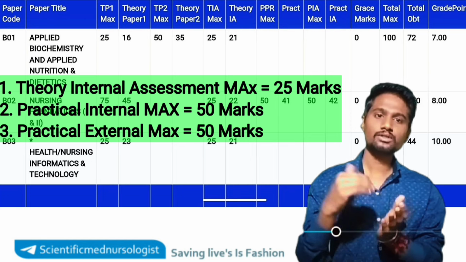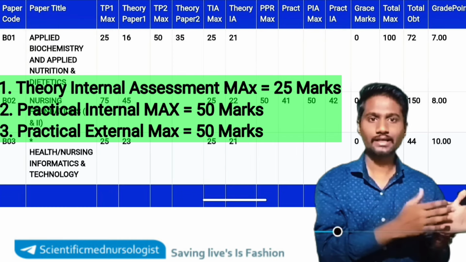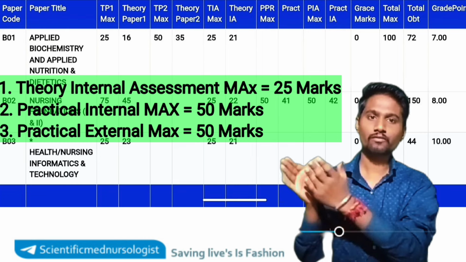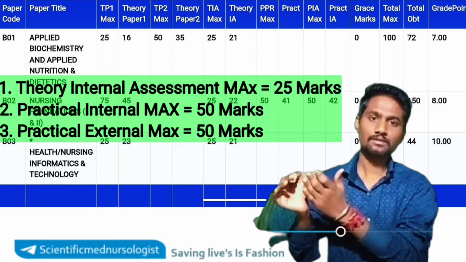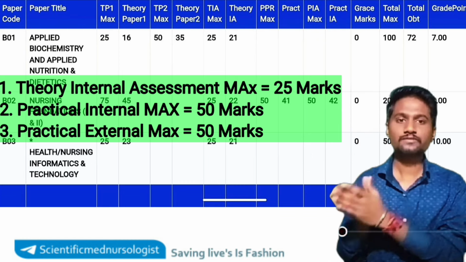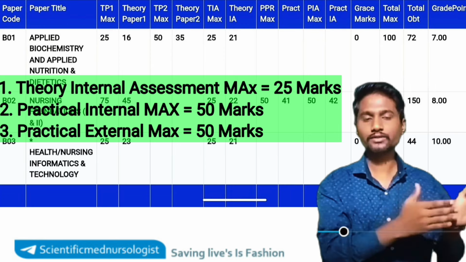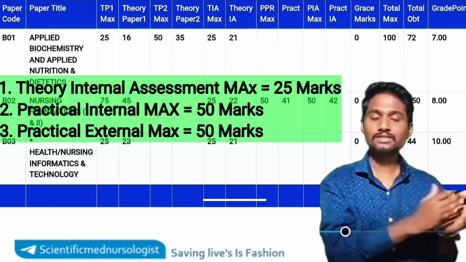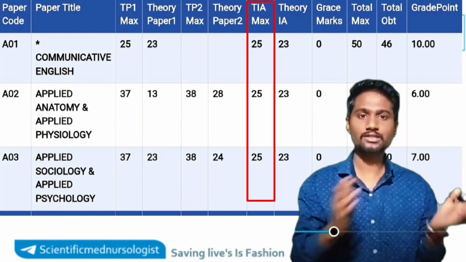For viva questions, you may go first to the internal, and then to the second, that is the external. The internals will give some marks for the viva answers you have answered during the viva exams, and the externals will also give marks, which will be added in your mark sheet. Apart from the externals and internals, your college will also add some theory internal assessment marks, which will also be added in this mark sheet.